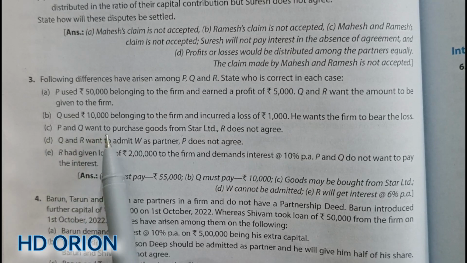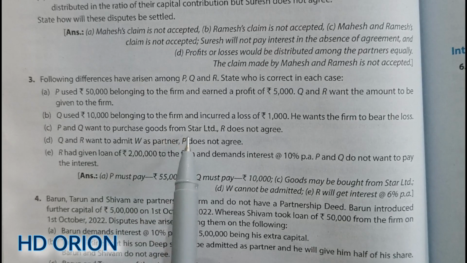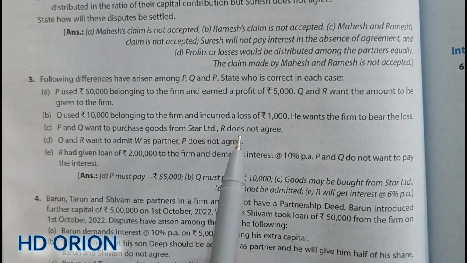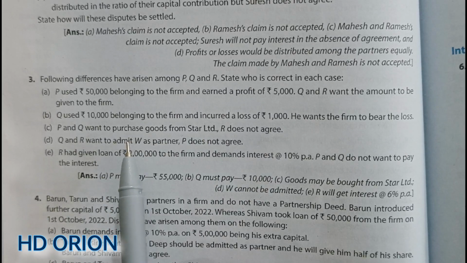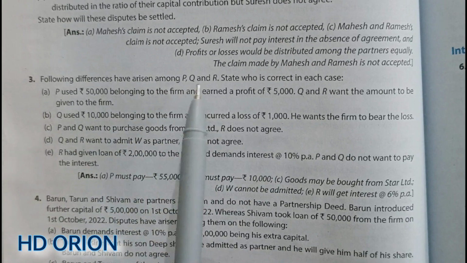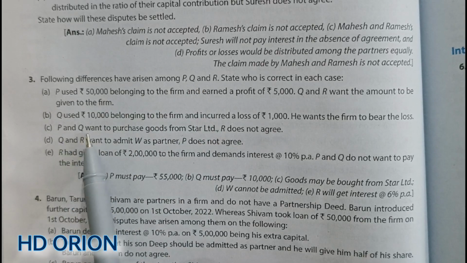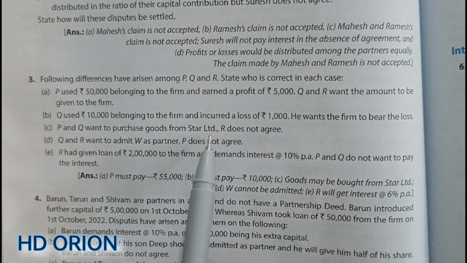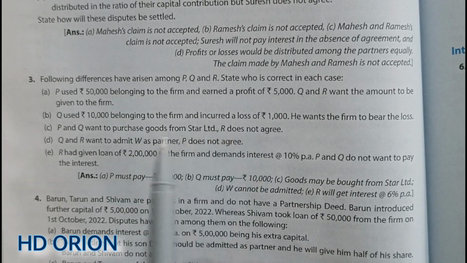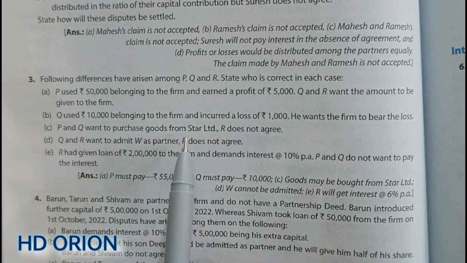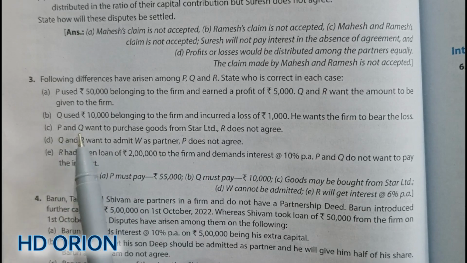P and Q want to purchase goods from Star Limited. R does not agree. Now it is an economic decision to be taken. They want to purchase goods for the firm, and here there are three partners and two of them are agreeing to purchase goods from Star Limited. But one of the partners does not agree. So here they can purchase goods from Star Limited because the majority of the partners are in favor of this.